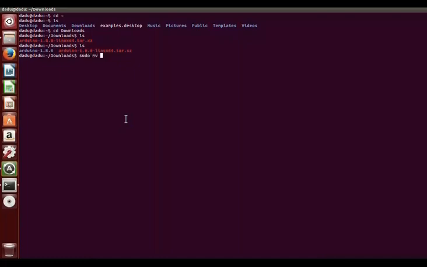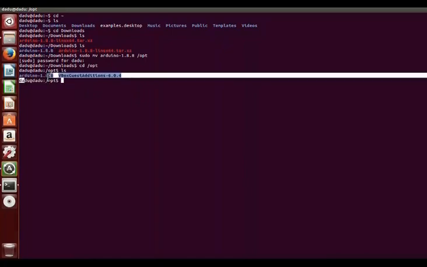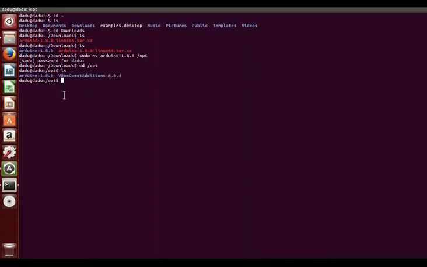So now you have to move this Arduino folder to opt. So now paste this to root and opt. Enter the password. Okay. So now inside download, the folder Arduino 1.8.8 is there. So the folder is already moved into the opt folder.